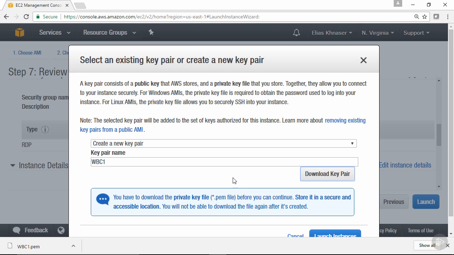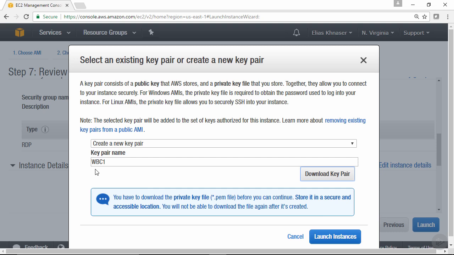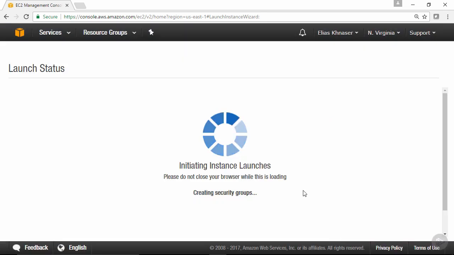I already have WBC, and now we have WBC1. So I'm going to store this on the desktop just so I know where to access it when I need it. You want to put this in a secure place. It's going to be very important when you go to, again, retrieve passwords. So now that we've created that, as you can see, it's very simple. We're going to go ahead and click Launch Instances.